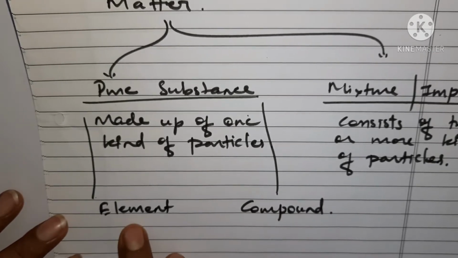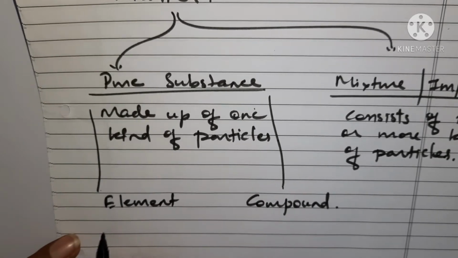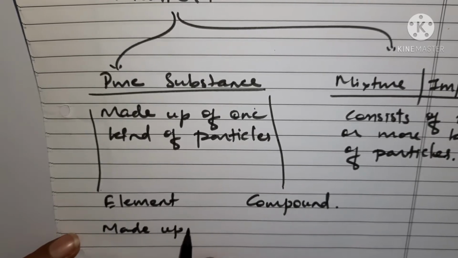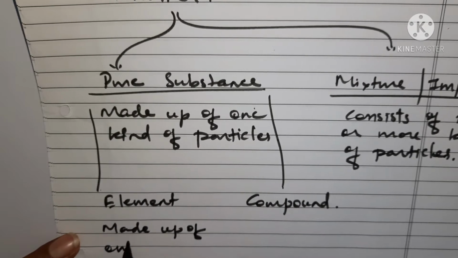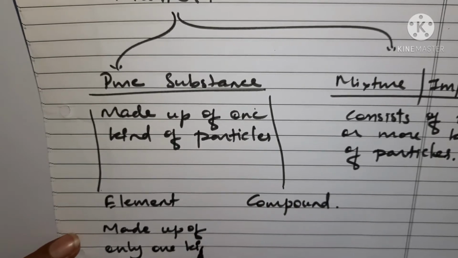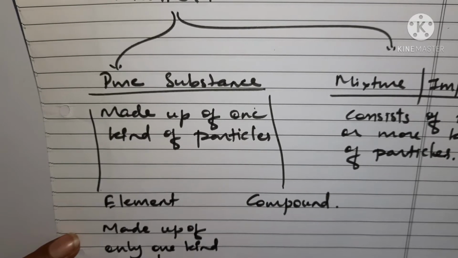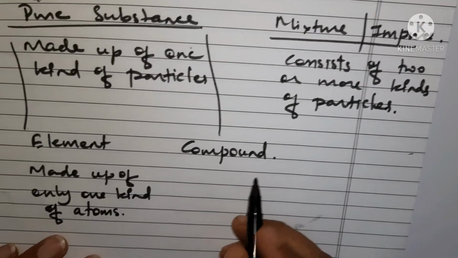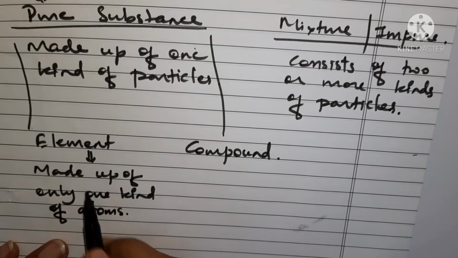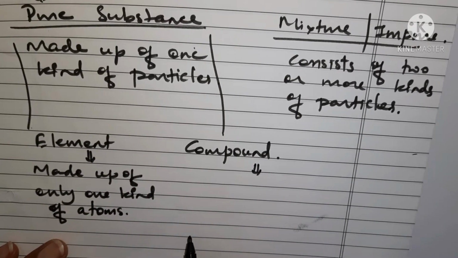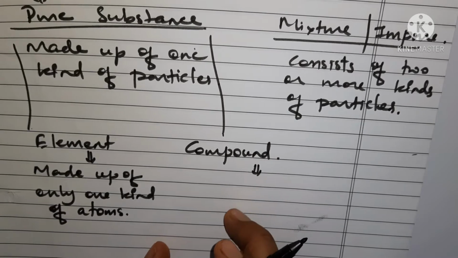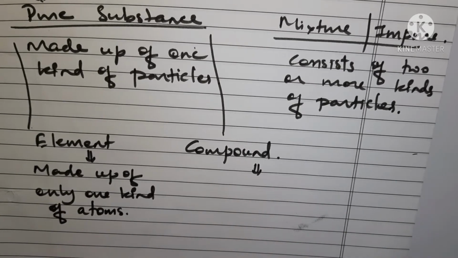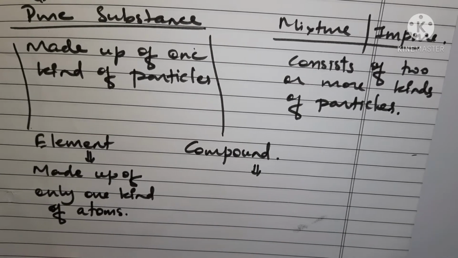Okay, now what is an element? Elements are the substances which are made up of only one kind of atom. Okay, they are made up of only one kind of atoms. Whereas in case of compounds, these are the substances that are made up of two or more kinds of atoms, which are chemically combined in a fixed proportion.